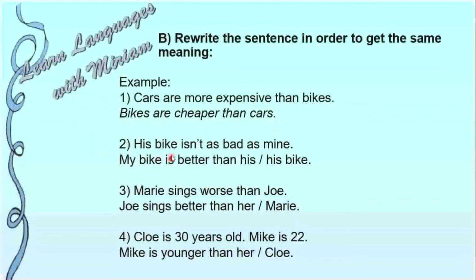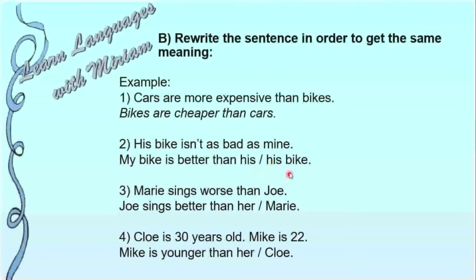Second one, his bike isn't as bad as mine. Okay, so what happens? My bike obviously is better than his or his bike. Why is better? Because I'm saying the contrary. If his bike is bad, I'm saying that mine is better. So my bike is better than his or his bike.